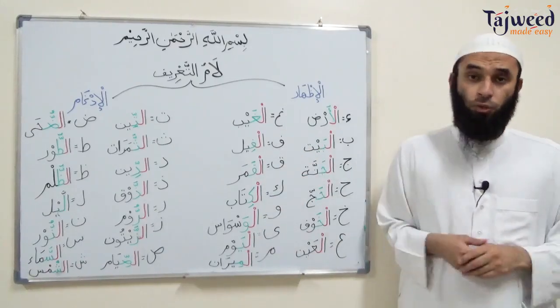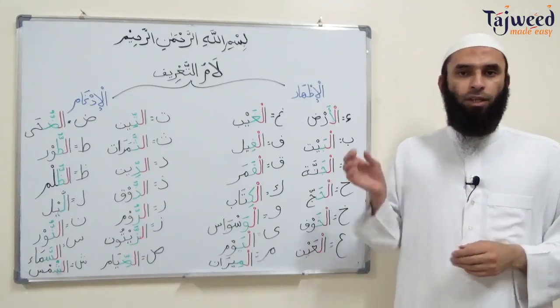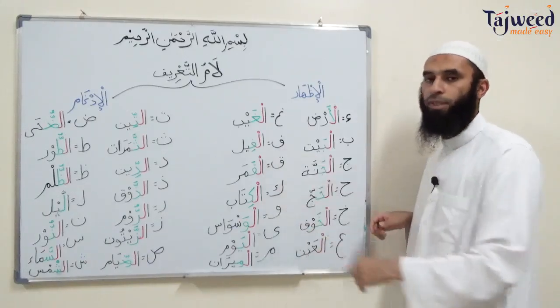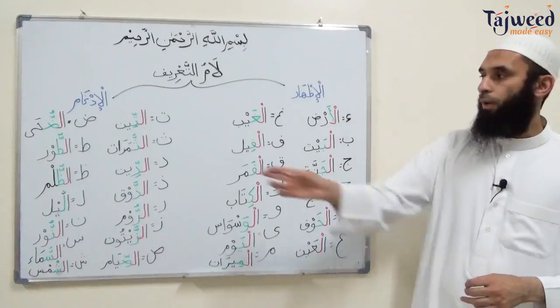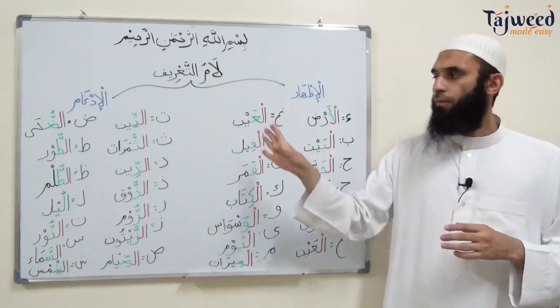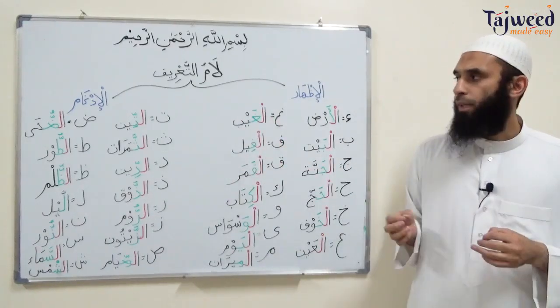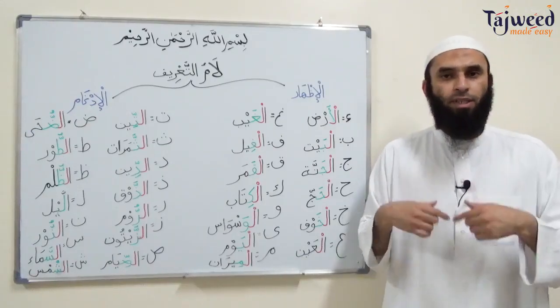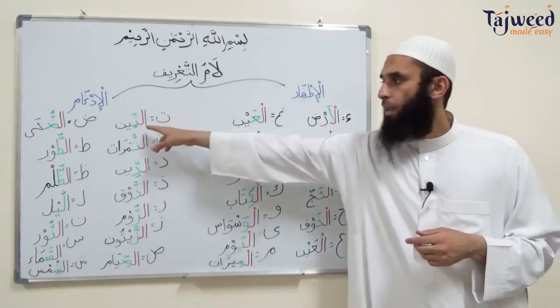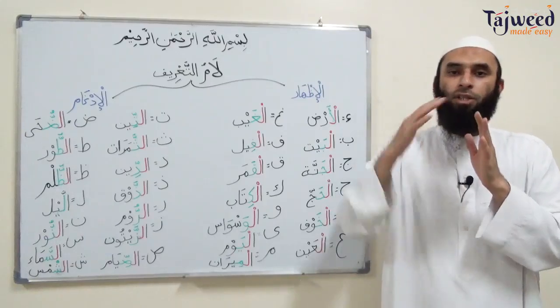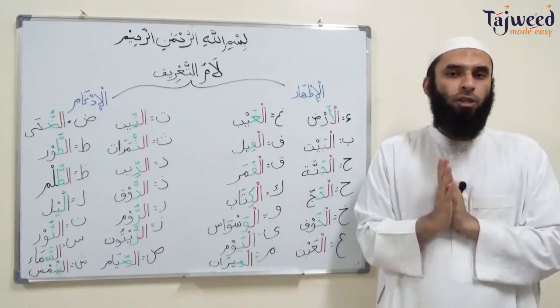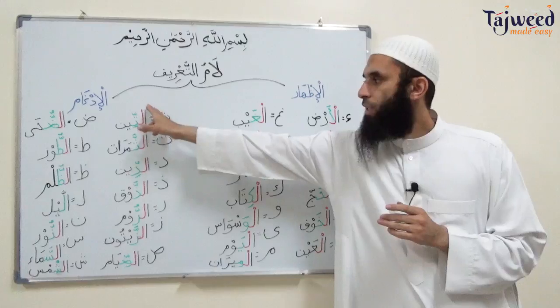This is how the Arabs used to pronounce lam al-ta'rif when it comes to nouns that begin with these 14 letters. This is the izhar form. Al-idgham just means merging. So for the rest of the letters, when the Arabs used to make the lam ta'rif with nouns to make a specific noun, with this lam al-ta'rif in the beginning of the noun, they used to merge the lam into the letter. So the lam is not going to be pronounced. So alif will skip to the ta.